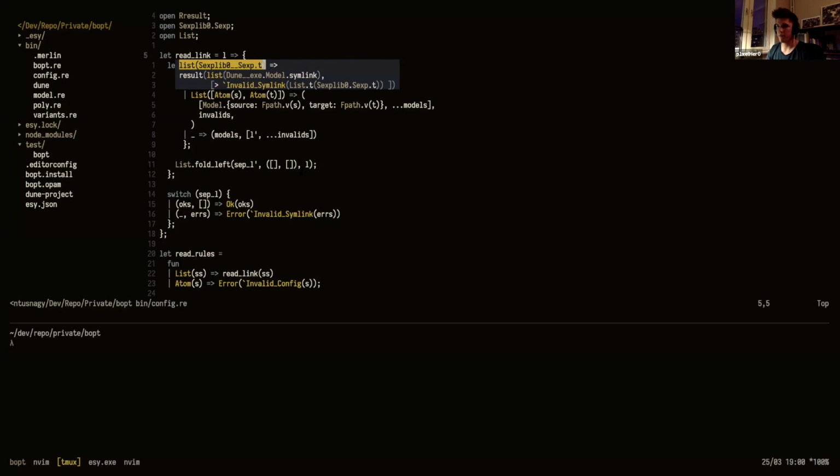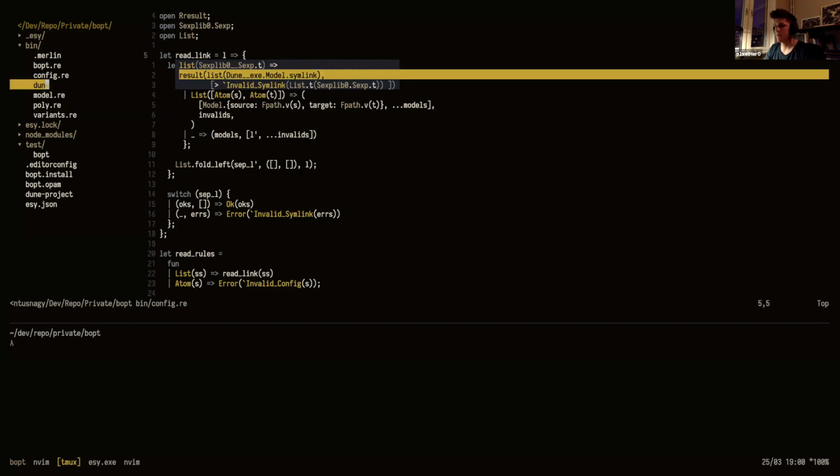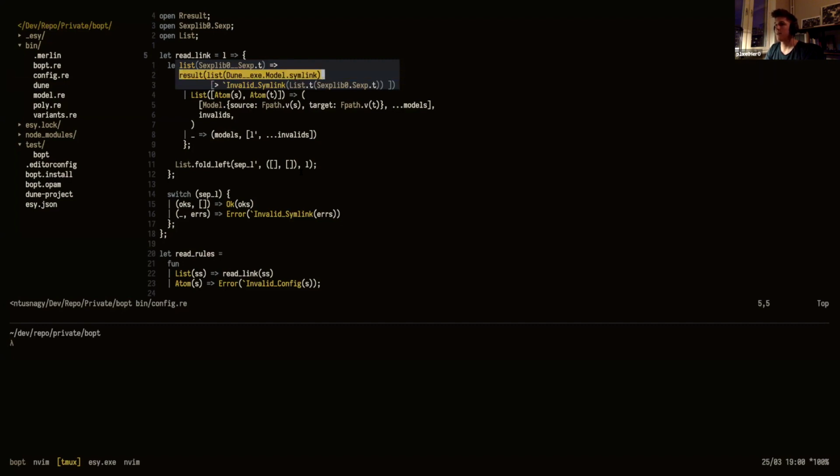That's the thing we parsed from our configuration file, and we would return a result, which is either a list of this symlink model. You see at the end there, we have the model.symlink, and that's the record type I showed you before. Or if that doesn't succeed, you see we're in the result type here. The matching parenthesis doesn't work in Tmux, so I have this parenthesis, and then we have the one here.